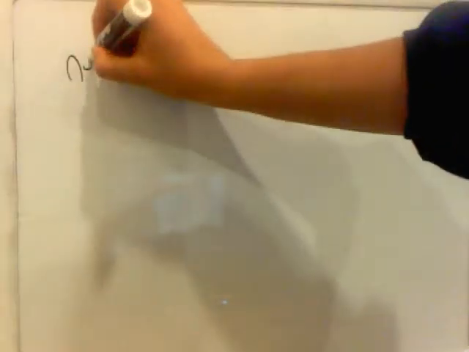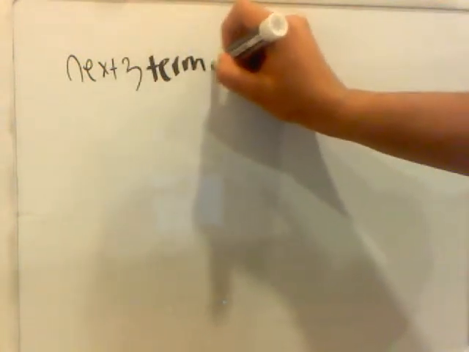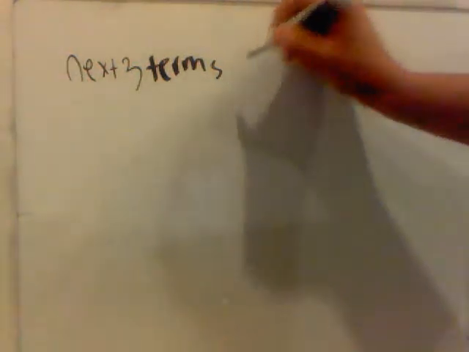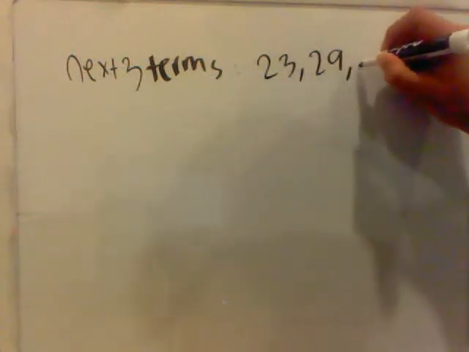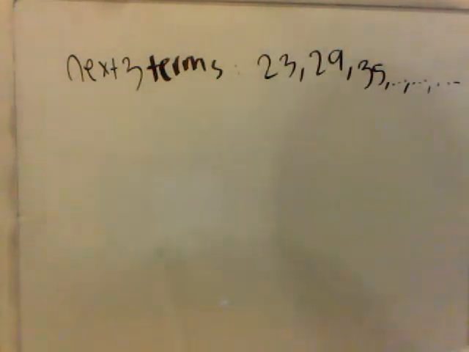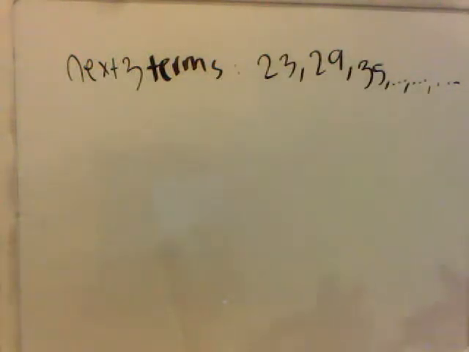Alright, so in the first problem, we are asked to find the next three terms in the arithmetic sequence given here, which is 23, 29, and 35, and it goes on. First of all, we need to find our common difference, which is our d.